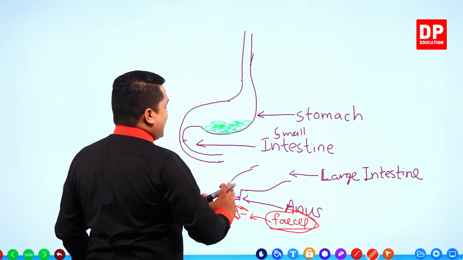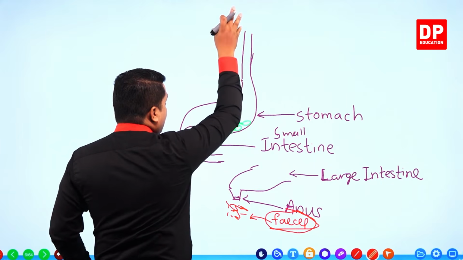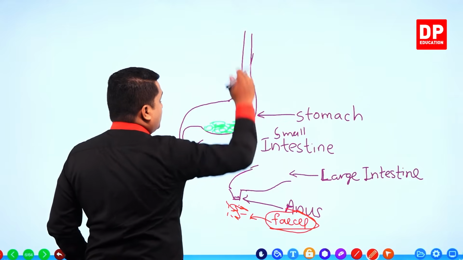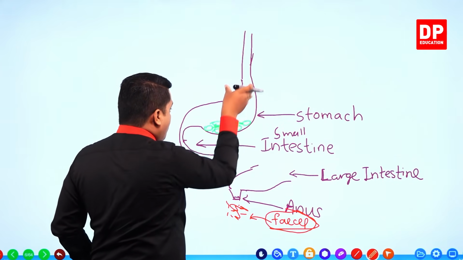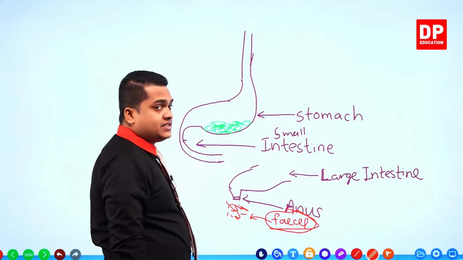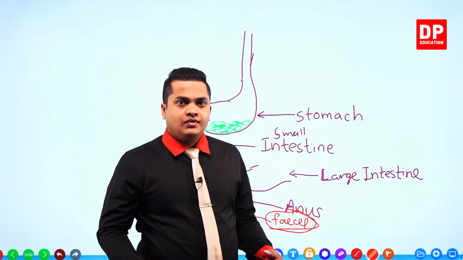So this is like transporting food from one end to another end, right? We eat food by our mouth, and from the mouth it is transported towards the anus until the elimination process.